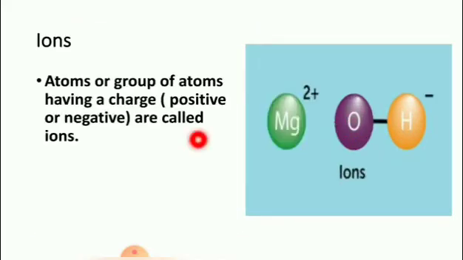Next, ions. Atoms or groups of atoms having a charge. This is an atom. This atom has a charge. Similarly, a group of atoms having a charge are called ions. The charge may be positive or negative. Clear, children?